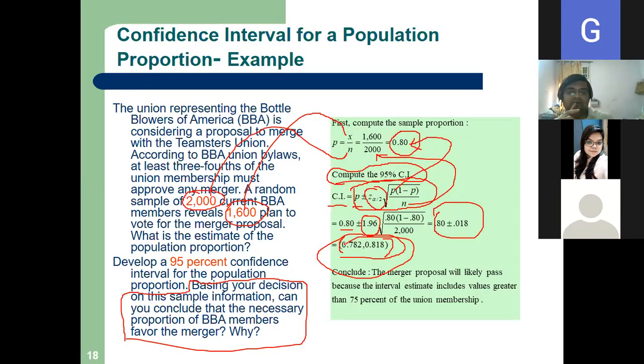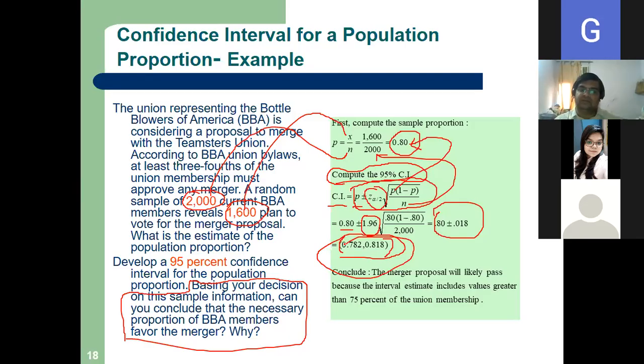So this is our interval. Develop a 95% confidence interval for the population proportion. Previously we did it for the mean, but this one we have done for the proportion. Now, basing your decision on this sample information, can you conclude that the necessary proportion of BBA members favor the merger, or why?